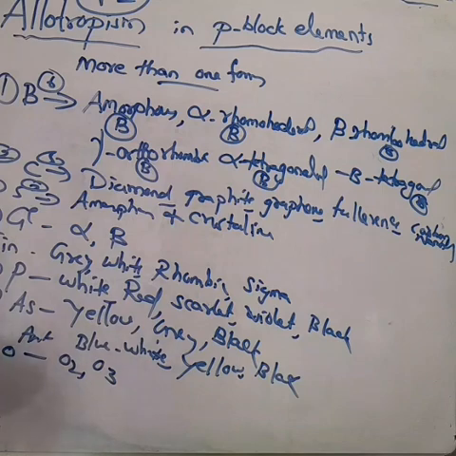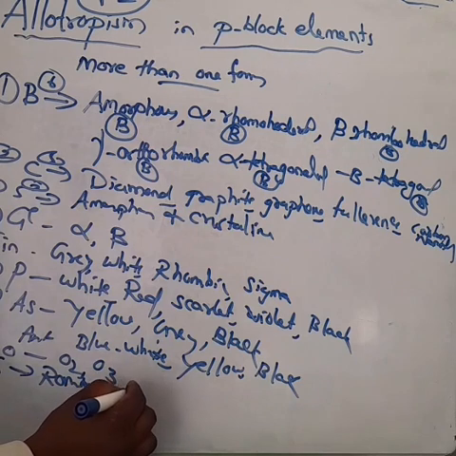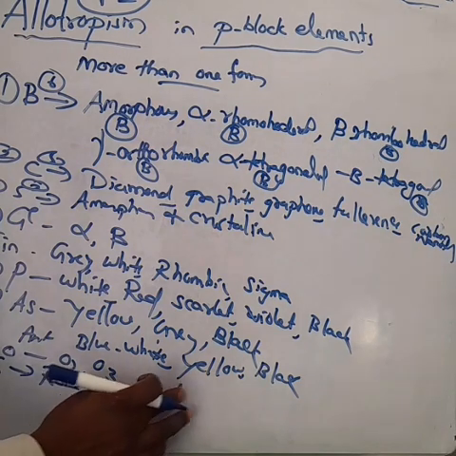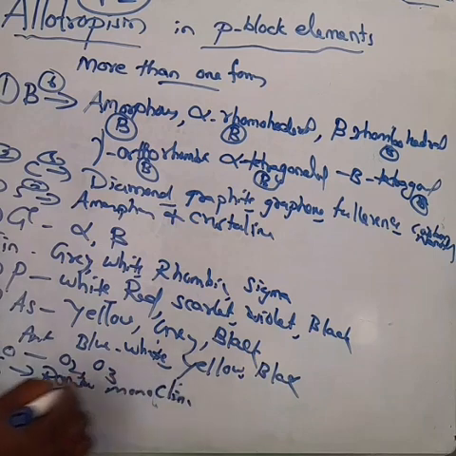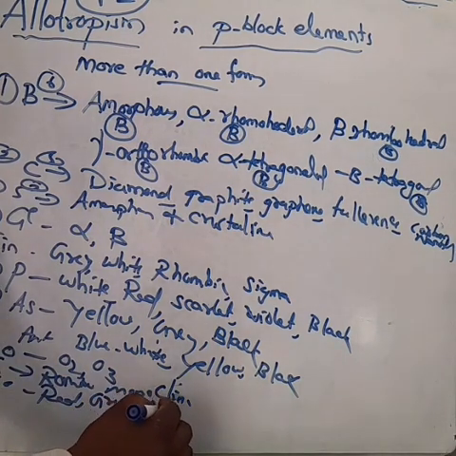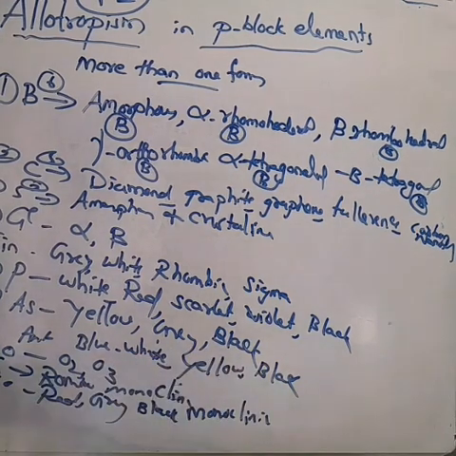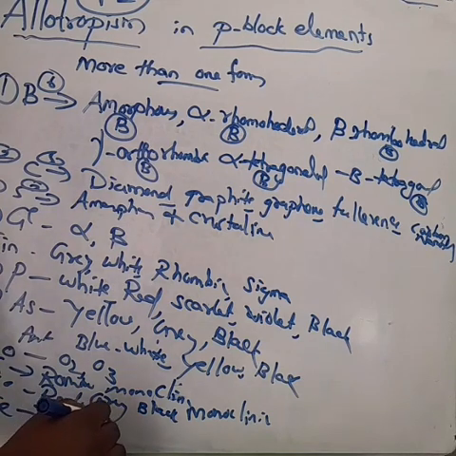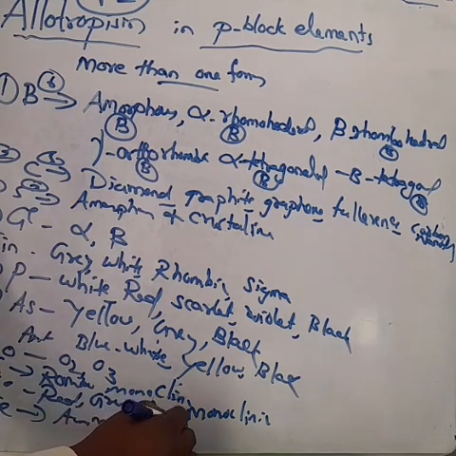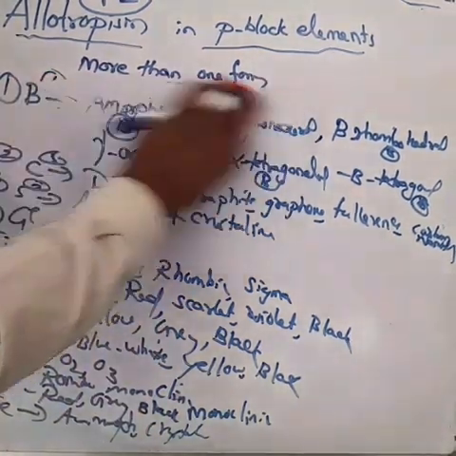Oxygen: dioxygen, ozone. Sulfur: rhombic sulfur, monoclinic sulfur. Selenium: red selenium, grey selenium, black selenium, monoclinic selenium. Last one, tellurium: amorphous and crystalline. So all of you learn this question thoroughly.